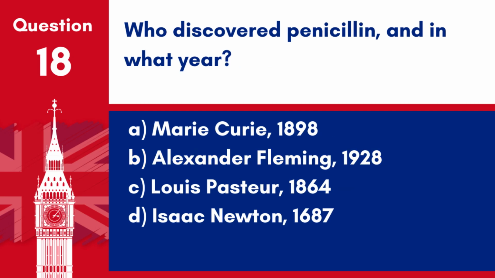Question 18. Who discovered penicillin, and in what year? A. Marie Curie, 1898. B. Alexander Fleming, 1928. C. Louis Pasteur, 1864. D. Isaac Newton, 1687. Answer: B. Alexander Fleming, 1928. He discovered penicillin.